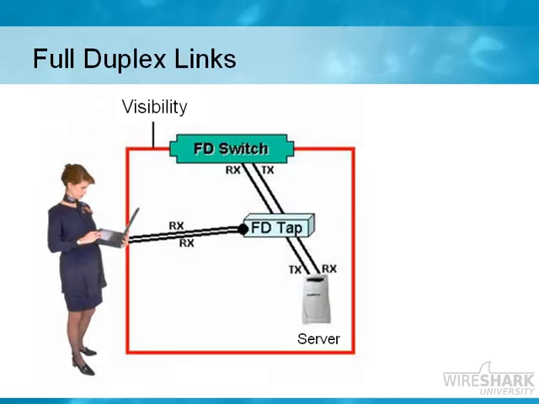In a full duplex environment, we would have multiple channels running from, let's say, a server to the full duplex switch. So we have a receive channel and a transmit channel, and you can consider those as two separate lanes on a road. The hub scenario that we were talking about in the last section will only capture half duplex communications. So when we get to full duplex communications, we have to use something different. We would have to use a full duplex tap. Now this is a separate piece of hardware that you would purchase, and in a little bit I'll show you what one of these looks like.